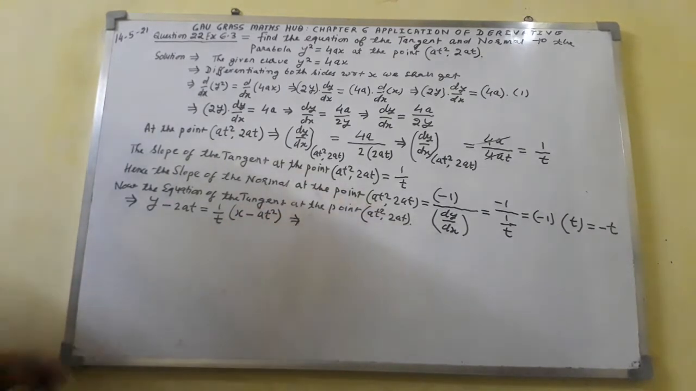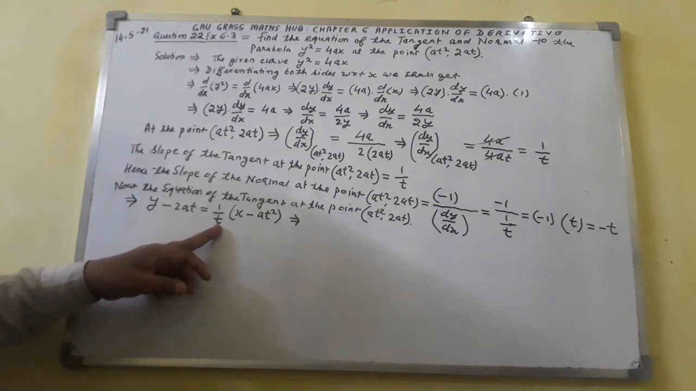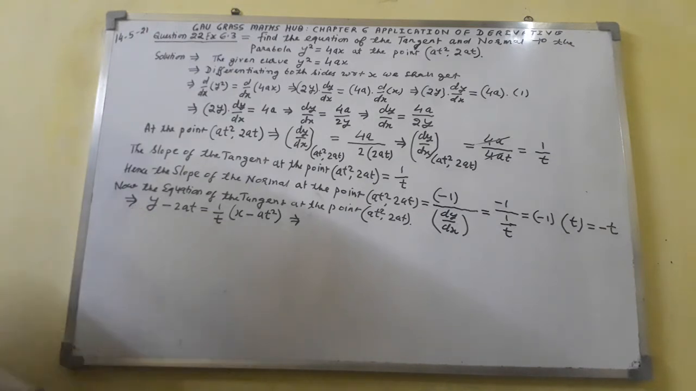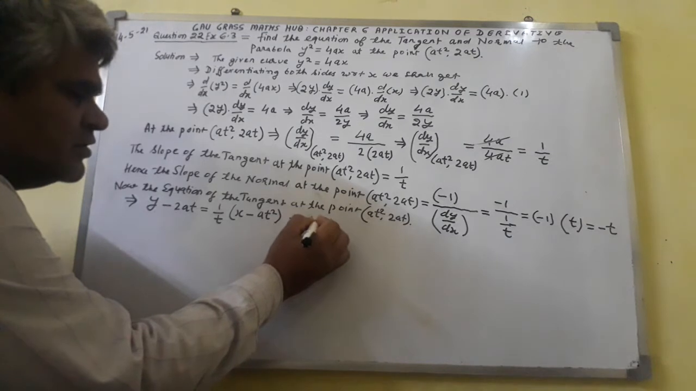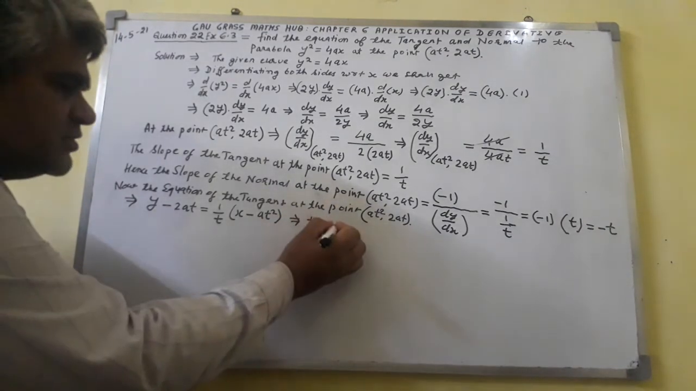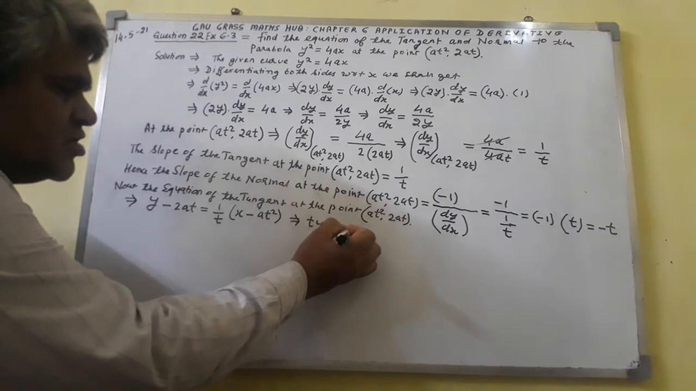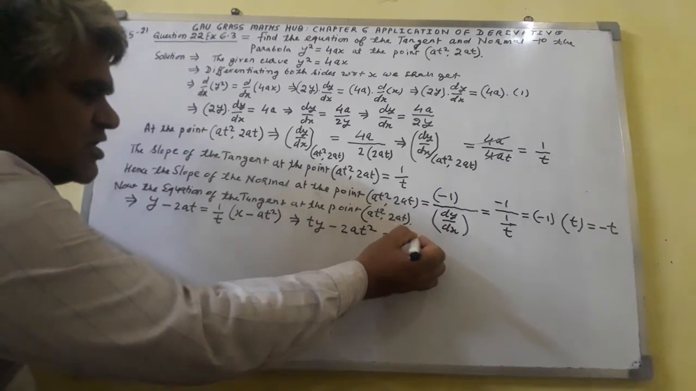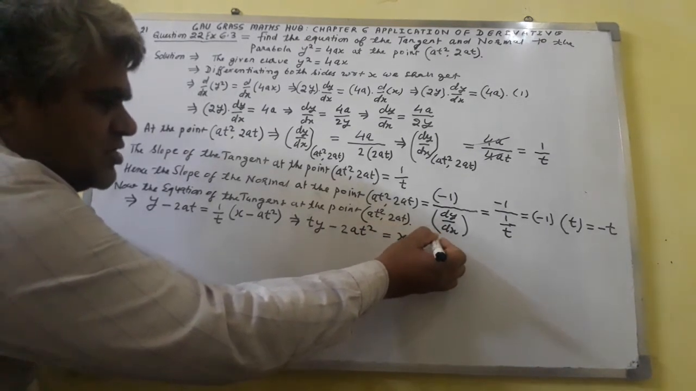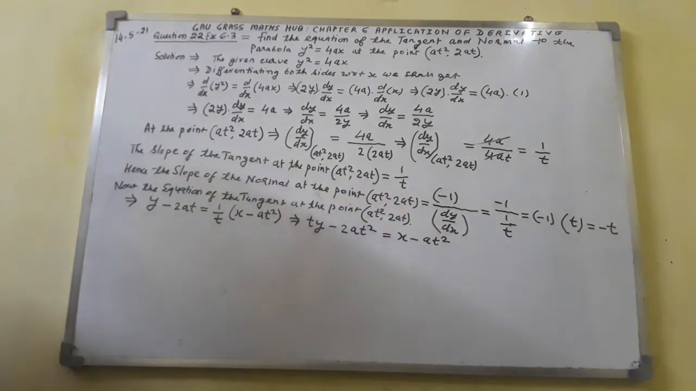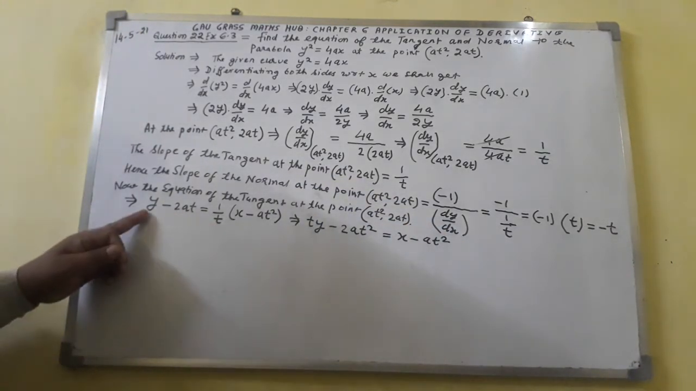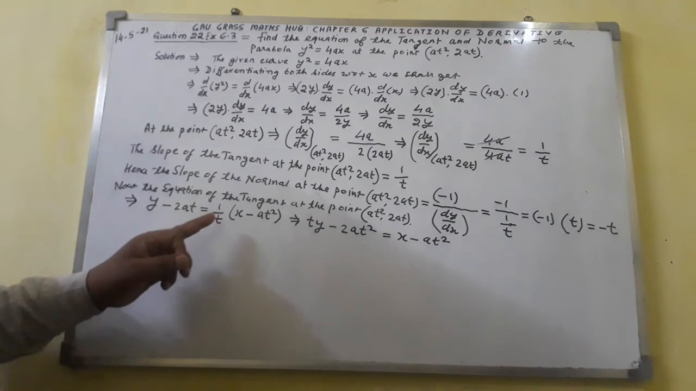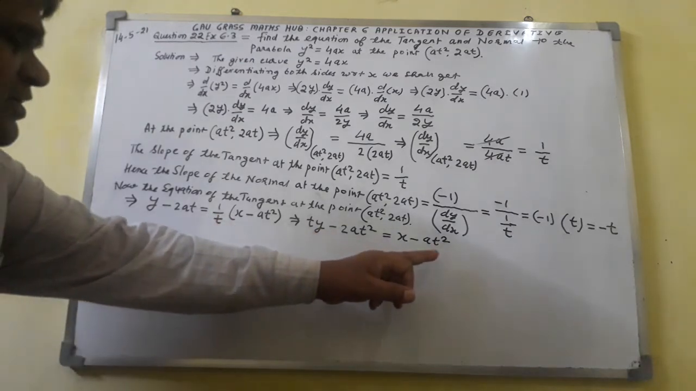Simplify this one. Here t is there on the right hand side; move it back to the left hand side. It comes out to be ty minus 2at² equal to x minus at². This t will multiply to y, you get ty, and minus 2at will multiply to t, comes out to be 2at², equal to x minus at².